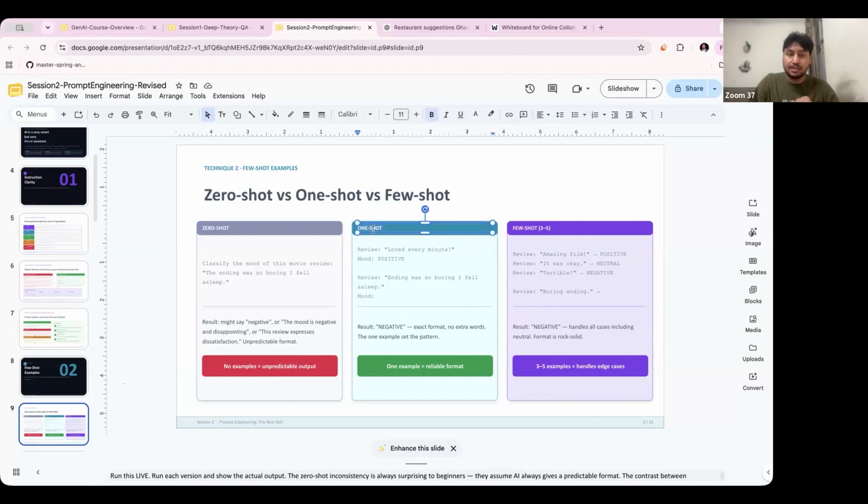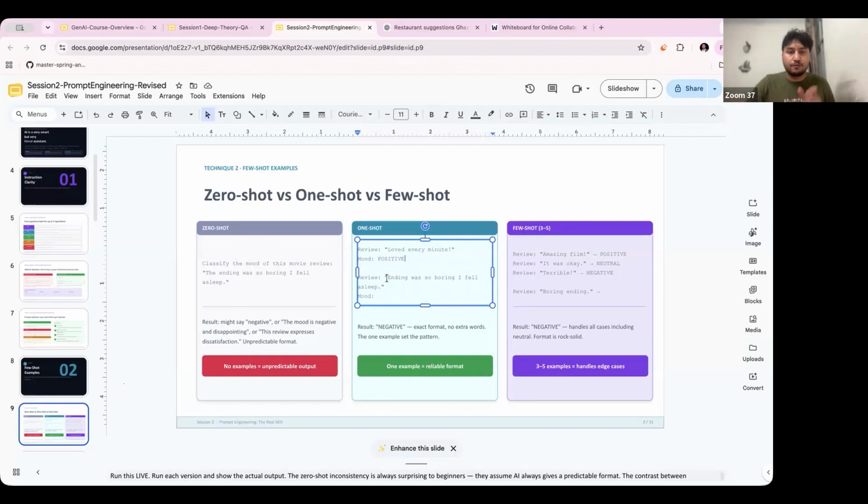One shot means, guys, before getting the response to that particular question, I provide one example. This is my example here. If the audience review is 'loved every minute', then return positive. It is a positive movie. So I just provided you one example here. If this kind of input comes from the user, then it is a positive review.